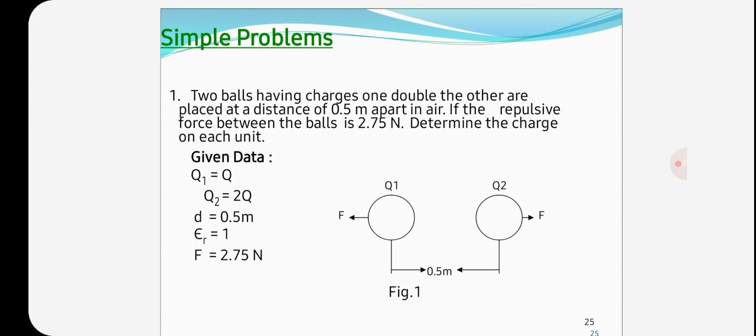Two balls having charges, one double the other, are placed at a distance of 0.5 meter apart in air.